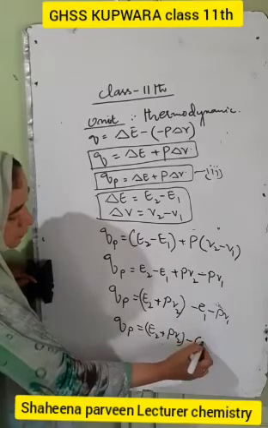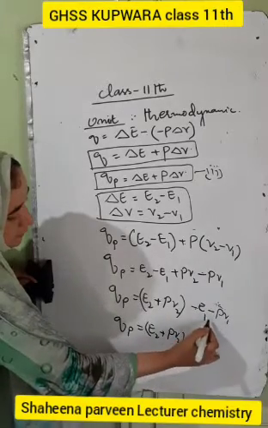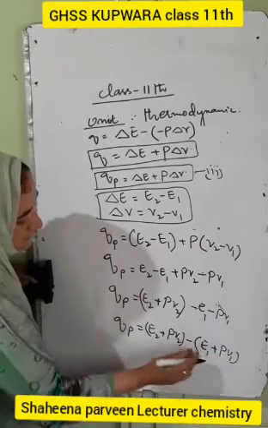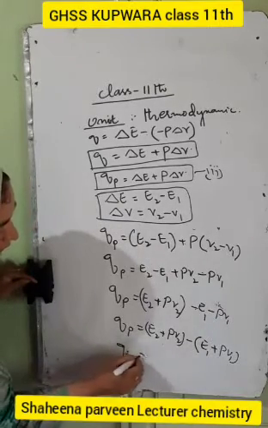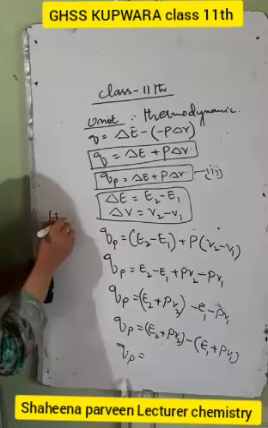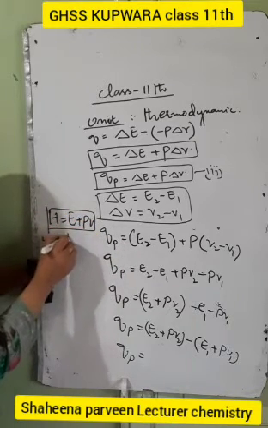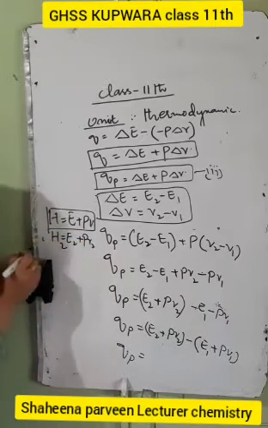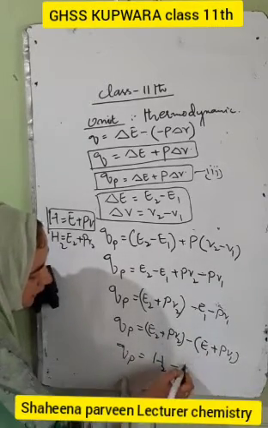Now we take this minus outside, that's QP is equal to E2 plus PV2 minus into E1 plus PV1. Why plus? Because minus into minus becomes plus. So we have here QP is equal to E2 plus PV2. Basically we have H is equal to E plus PV, and if this is E2 and the volume is V2, then the enthalpy becomes H2. So we have E2 plus PV2, that's called H2, minus E1 plus PV1, that's called H1.